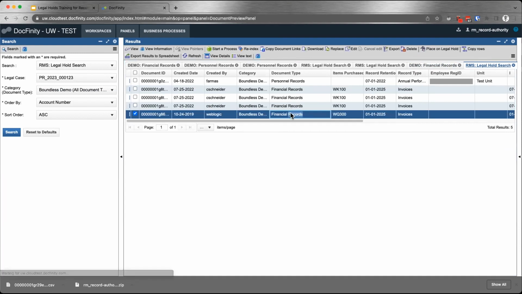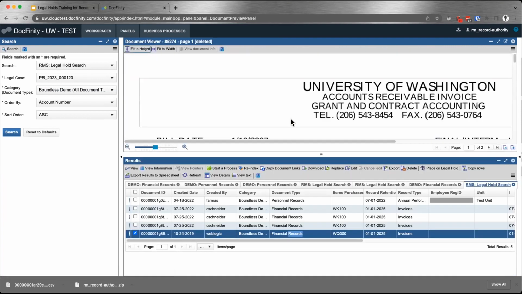So I'm going to double click on it to open the document viewer, and you'll see how in the panel it says deleted. With this special search for custodians you can still see a deleted document, even though from the rest of your staff's perspective, this document is gone. It will not be shown either on regular searches or regular views, but it's still part of the legal case hold, and it will not be auto-purged until the hold is lifted.